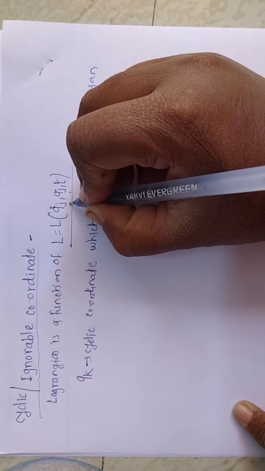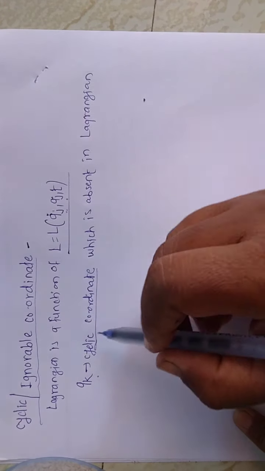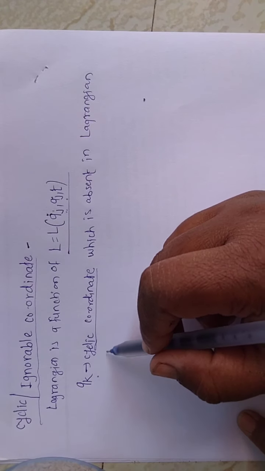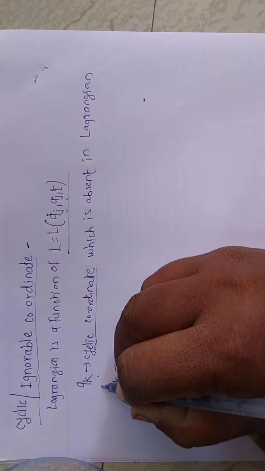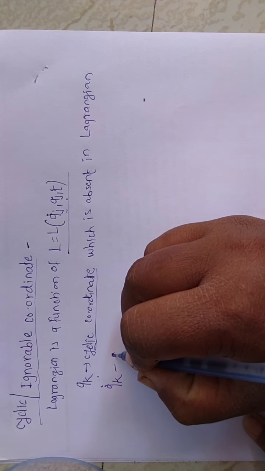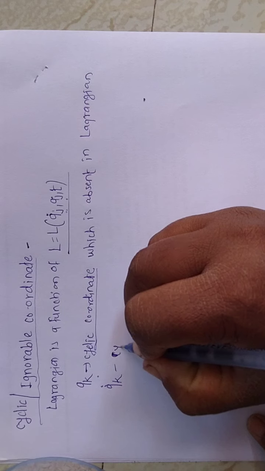Here this coordinate is absent in the Lagrangian. This coordinate is called a cyclic coordinate, and here qk dot is the generalized velocity.